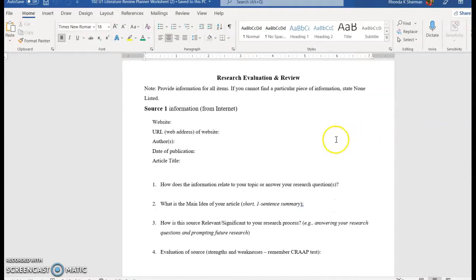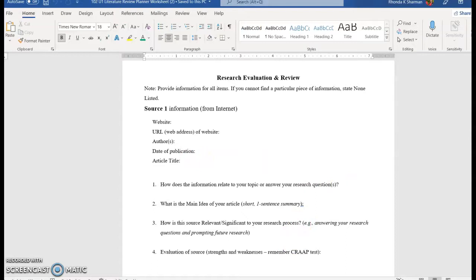The next section is listing your source information. For the article that you got from the internet, list the website, the URL or web address, which you'll probably want to copy and paste. It'll probably be very long. Authors, if they're there, or say none listed. The date, look for the date. If there is none, you would put no date, but hopefully you're finding an article that's relatively recent. And then, of course, the title.